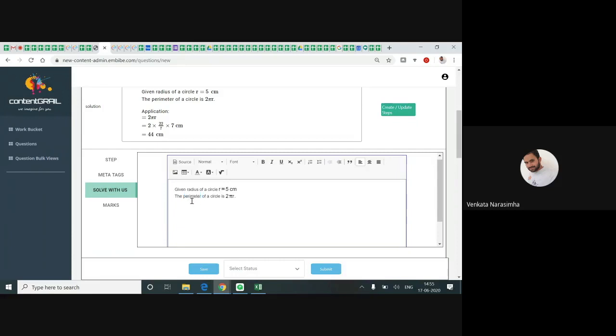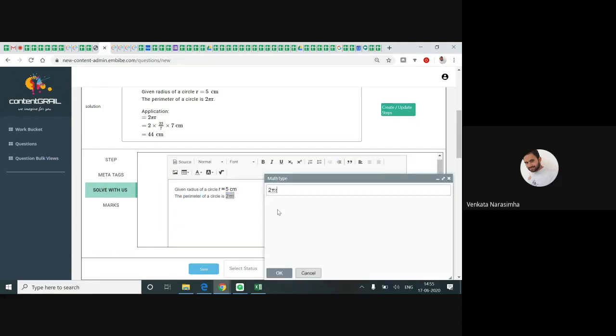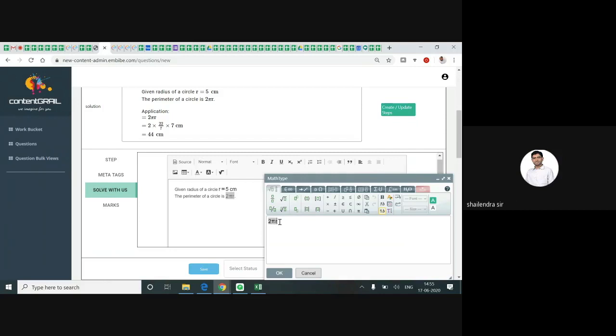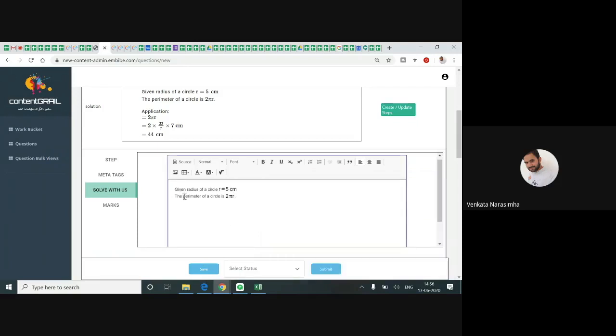So here I can choose either perimeter or 2 pi r. I can choose anyone from both. If I want to make 2 pi r blank, I just select it, click on this A, and click on OK. If I want to make perimeter blank, when you are making a blank, make sure no extra spaces are entered. Few people do it from here like this. See, before P there is an extra space.